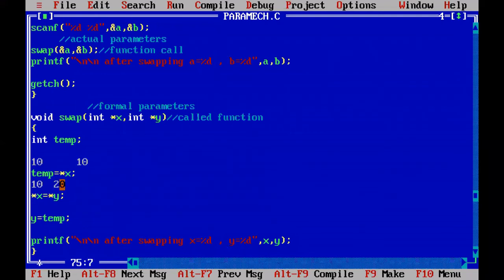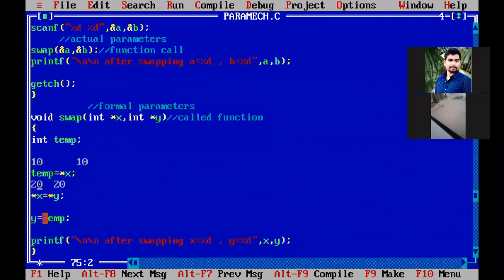That 20 is now copied into X value. That means X will also become 20. The value at Y address, 20, is copied into the value at X. That means 10 is replaced with the 20. Now X will also become 20. Then come to the third statement.